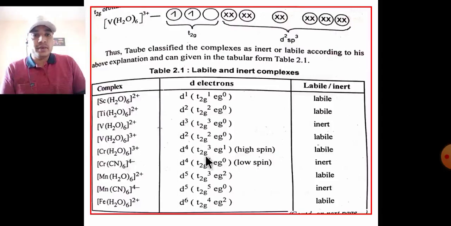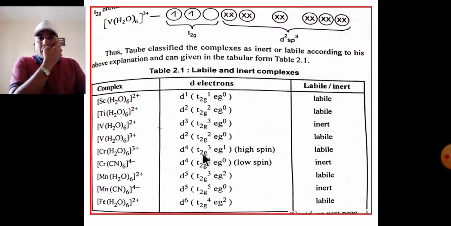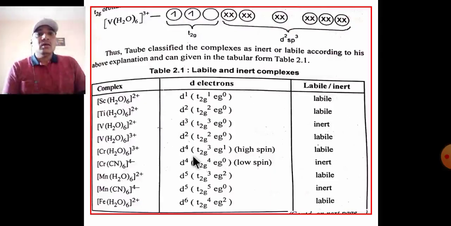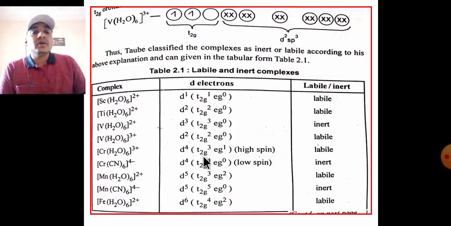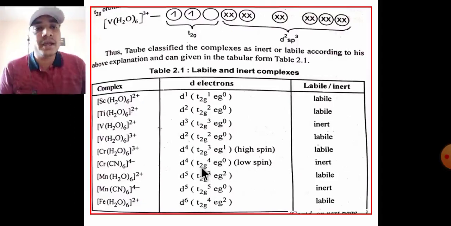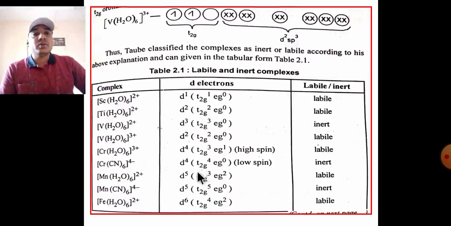In chromium, high spin complexes, t2g3 eg1, but labile, that is high spin complexes. All the t2g orbitals are filled, that's why labile. In d4 case, this is also inert because the t2g orbitals are not all filled, some are doubly filled, that's why this complex is inert.